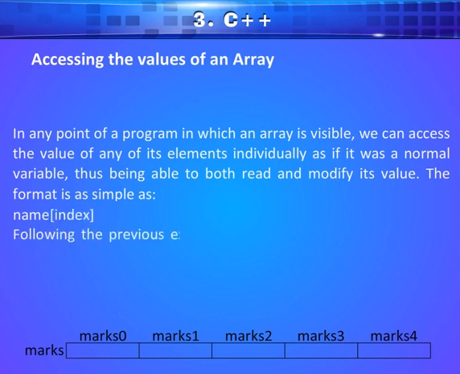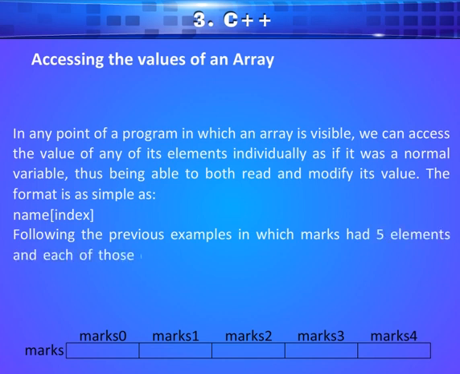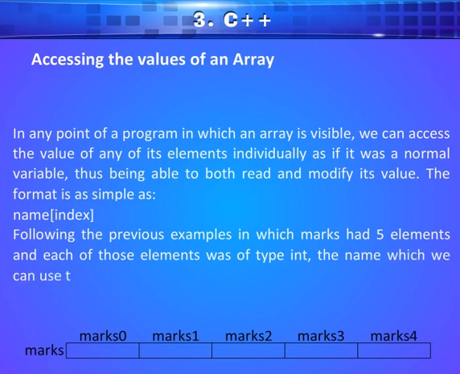Following the previous examples in which marks had 5 elements and each of those elements was of type int, the name which we can use to refer to each element is marks[0], marks[1], marks[2], marks[3], and marks[4].